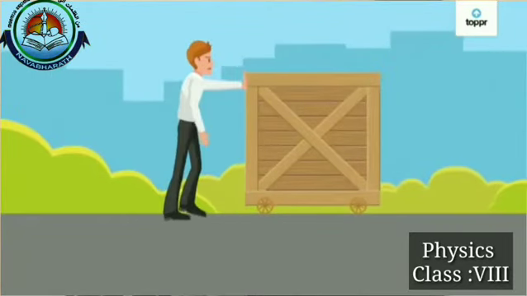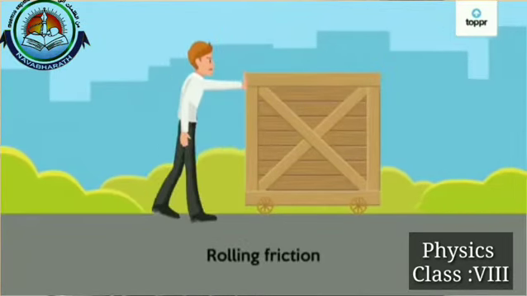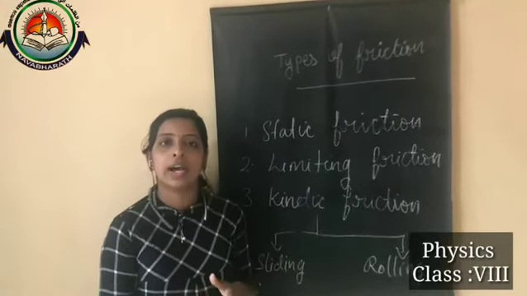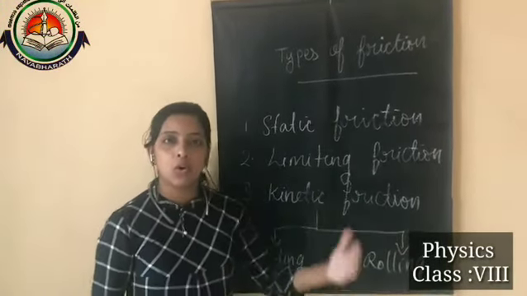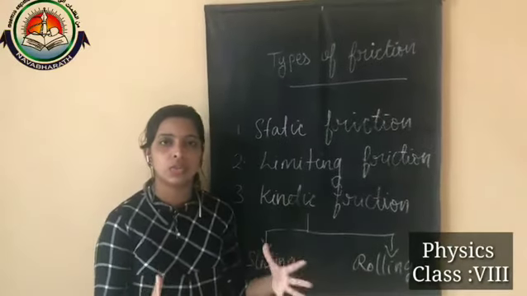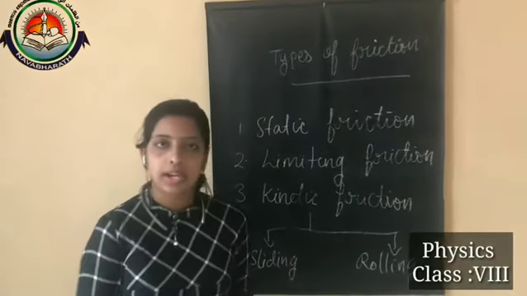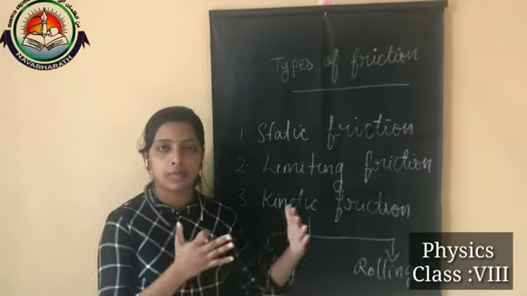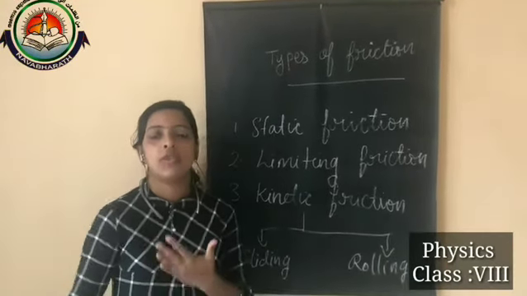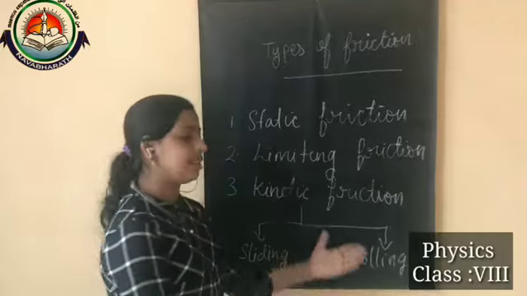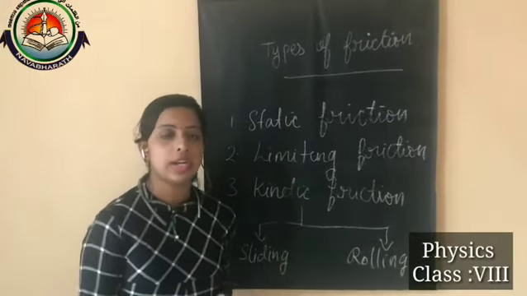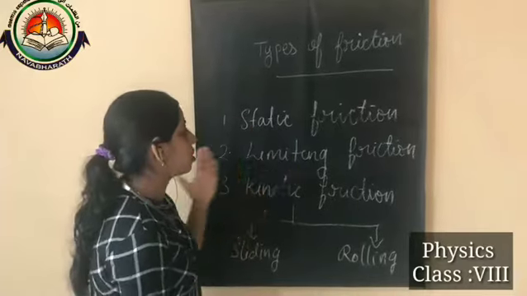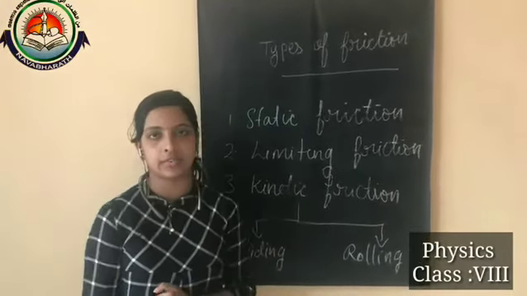All the vehicles have wheels in them. So wheels or wood rolling over a flat surface, that we can consider as rolling friction. Okay, these are the three different types of friction: static friction, limiting friction and kinetic friction.